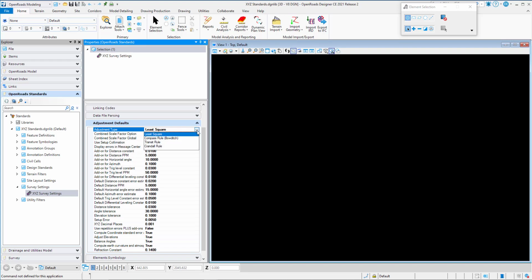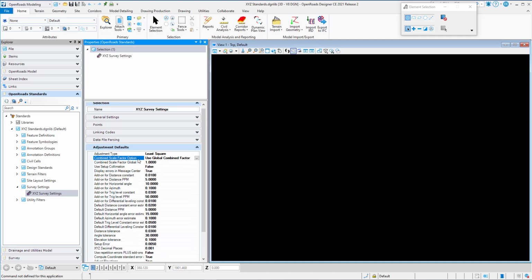This setting is used to specify the default adjustment type that is most commonly used during survey processing. There are 4 adjustment types available to select: least square, compass, rule, crandall, and transit. If you are using other software to compute the traverse adjustments, it is not necessary to change this setting. Applying adjustments during survey processing is optional.